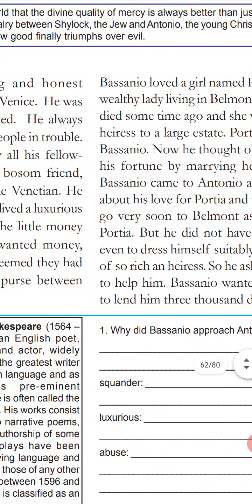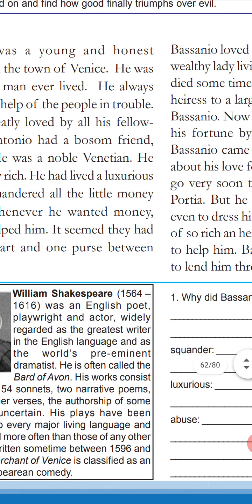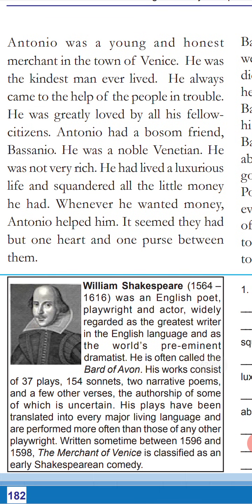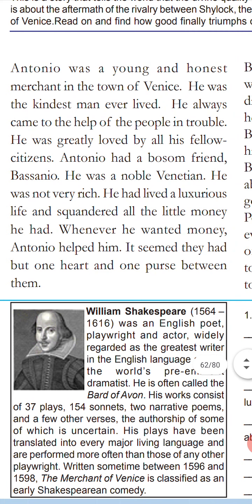All right, fine. So here we introduced the two characters, Antonio and Bassanio. Antonio, we know that he is very young and at the same time is a merchant and is rich. At the same time, he never shows his richness to anyone else. And he is very kind and benevolent and pious. And he is very helpful to the people who are in trouble, especially the poor section.